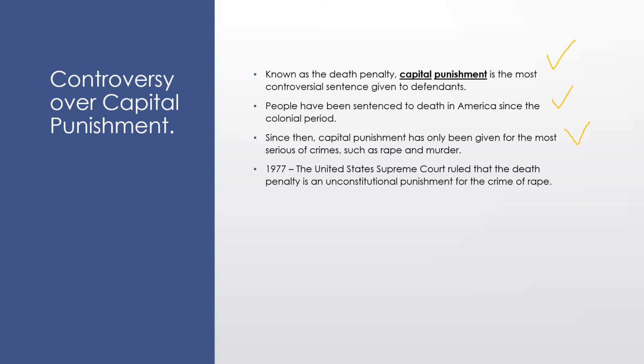Since then, capital punishment has only been given for the most serious of crimes, such as rape and murder, and then in 1977, the United States Supreme Court ruled that the death penalty is an unconstitutional punishment for the crime of rape. So again, most times the death penalty is given for the most heinous or evil crimes, such as murder or things like that.